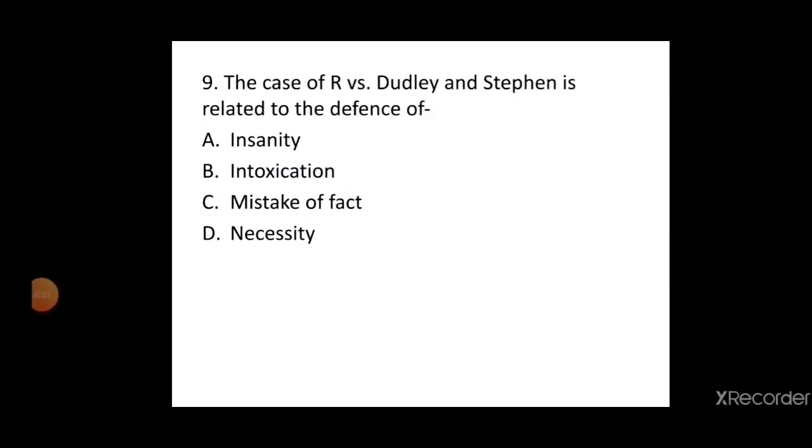Further, the next question is, the case of R versus Dudley and Stephens is related to the defense of A. insanity, B. intoxication, C. mistake of fact, D. necessity. This is a very famous case. This question has been asked in many examinations like UP APO 2015, Haryana 2011, Rajasthan APO 2015, Bihar 2012 and also Haryana 2011.